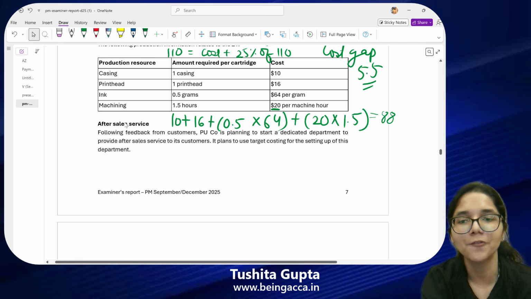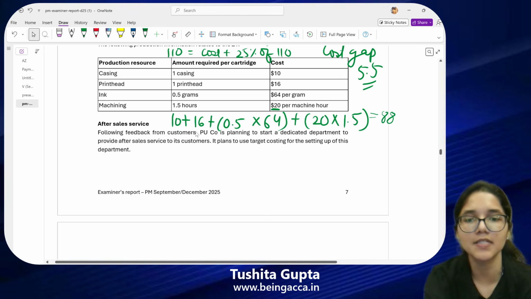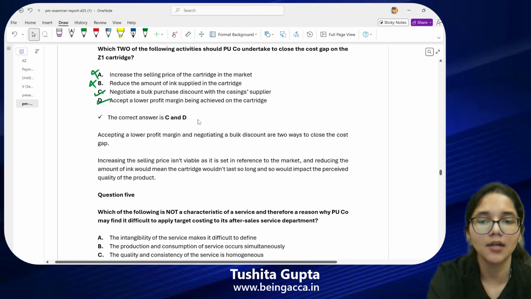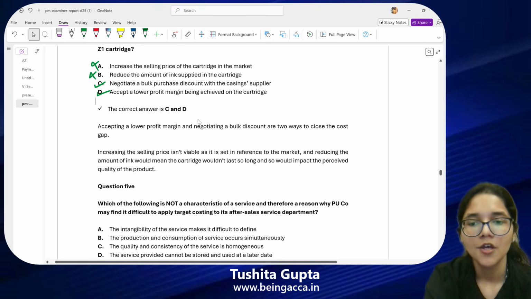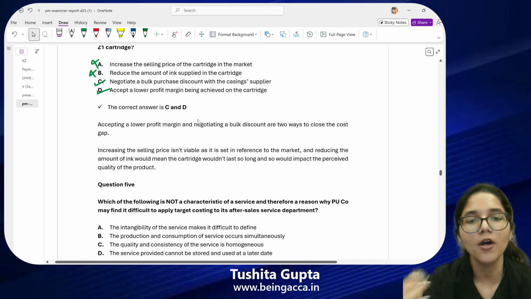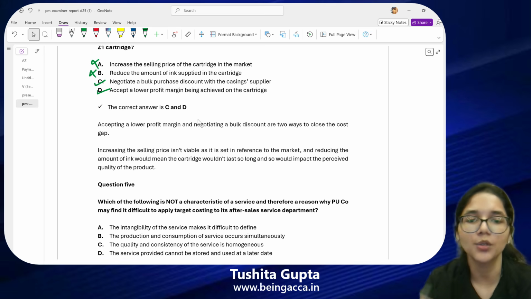So basically after sales services, these are a service department. So for a service department, we are thinking to use the target costing. So you have to select which is not a feature of services, because of which it can be difficult to use target costing in this particular department.